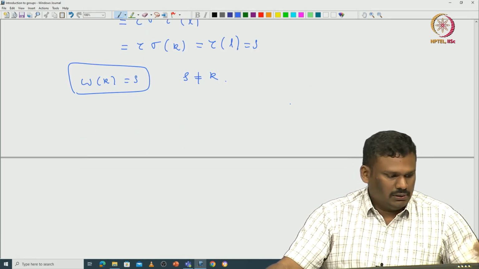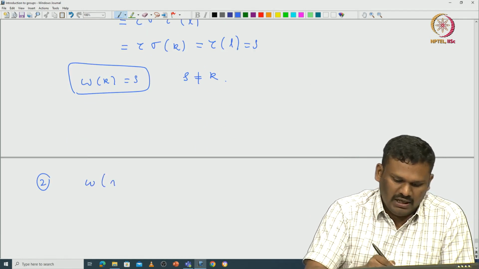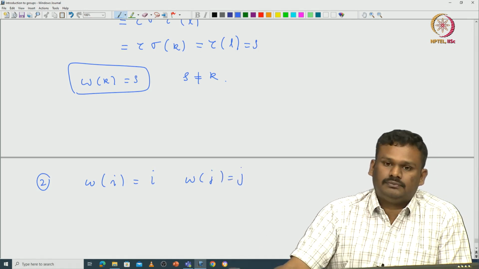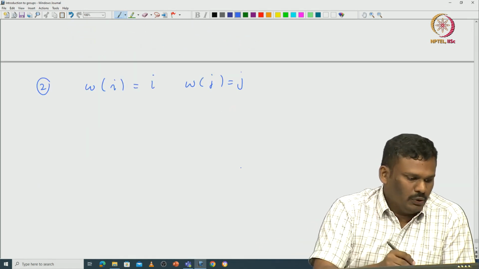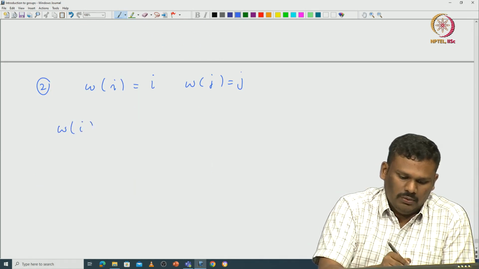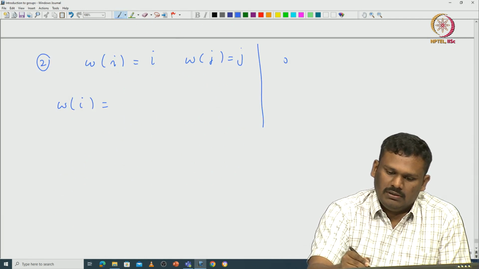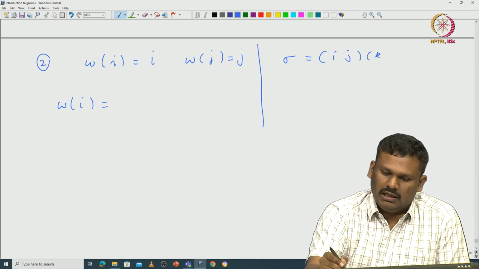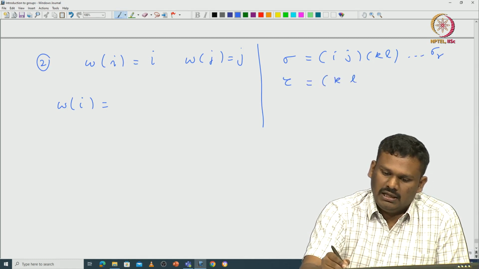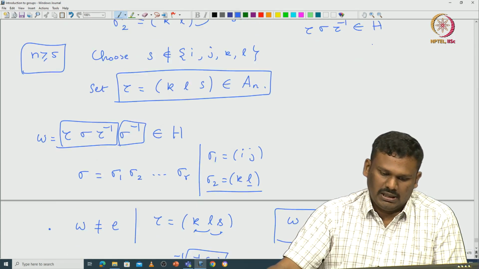So, now let us see what happens to i and j. We claim that omega of i is i and omega of j is j. Okay. So, let us compute. I will do only one computation. So, let us look at omega of i. Omega of i is going to be what? So, again let me write it here. Sigma is (i j)(k l) and so on, some sigma of r, and tau is (k l s). So, that is all that matters for us.